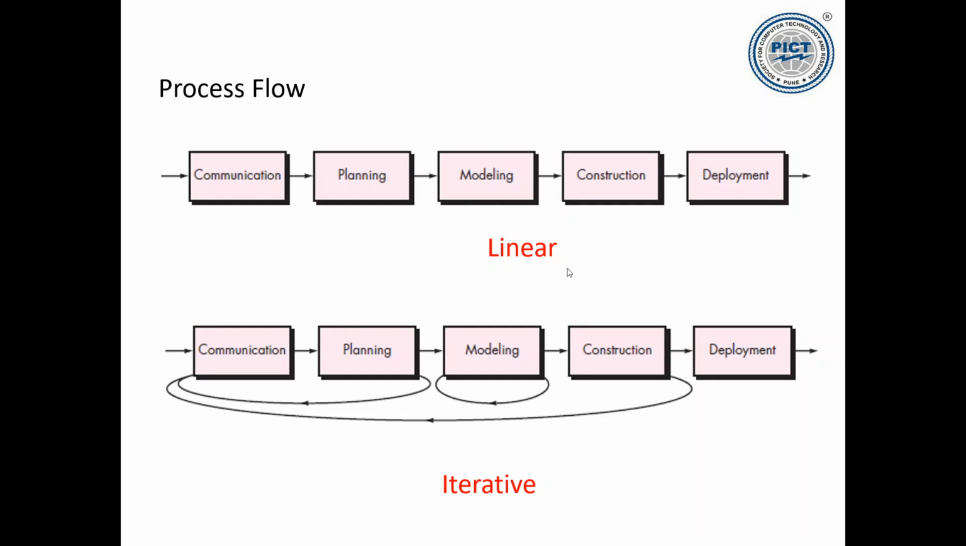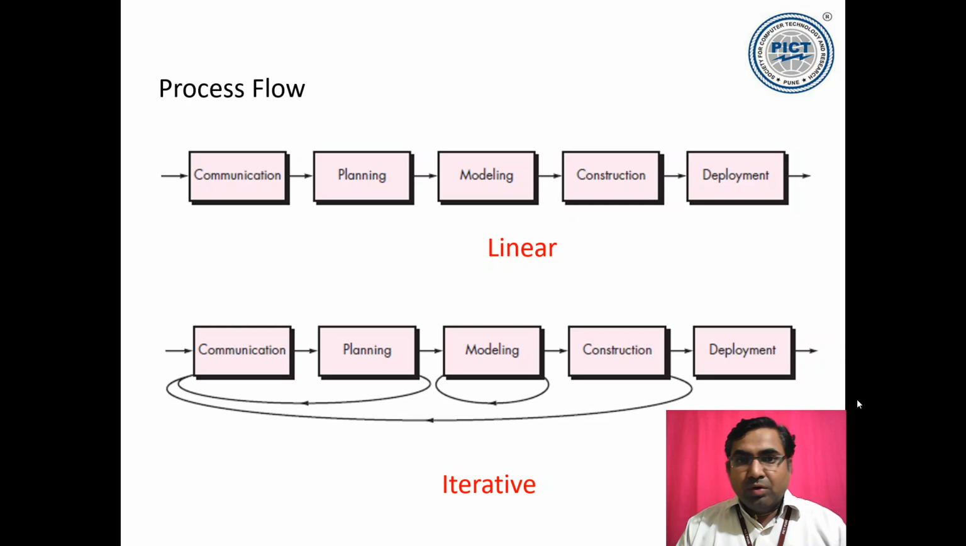Then, when we are talking of these things, invariably we have some kind of flow. When we talk about communication, planning, modeling, construction, deployment, we can understand that yes, there is some kind of flow. These framework activities, which are part of a software process, show some kind of flow. Communication will be the first activity. After communication is done, I can go for planning. Then I will go for modeling, construction, and deployment. So we have 4 different process flows which define these things.